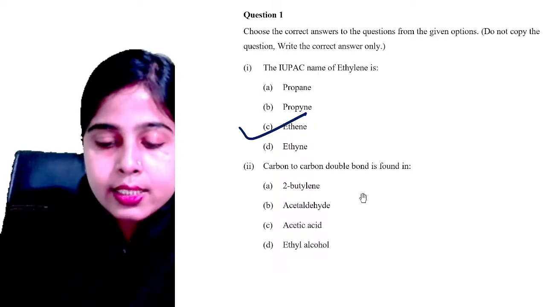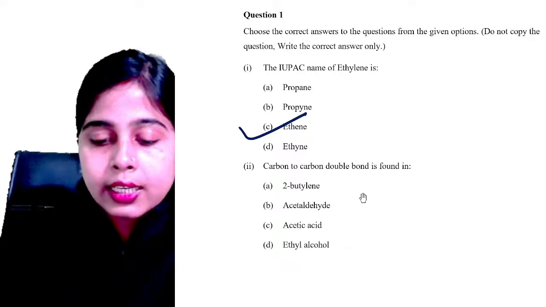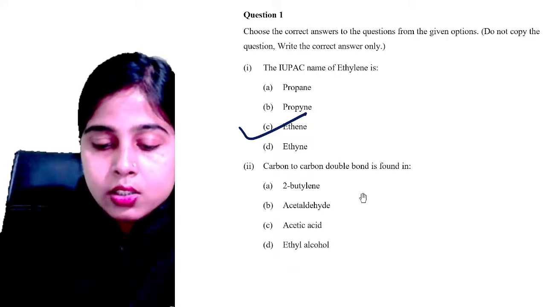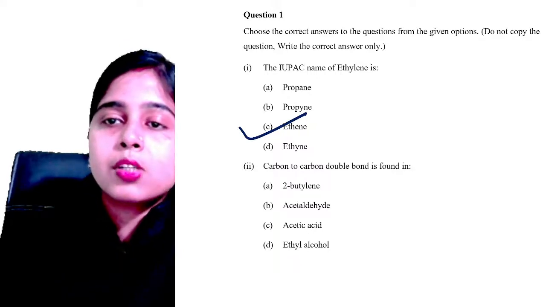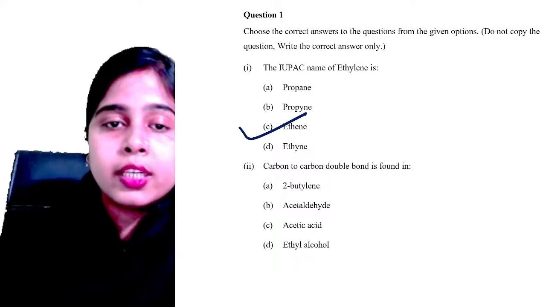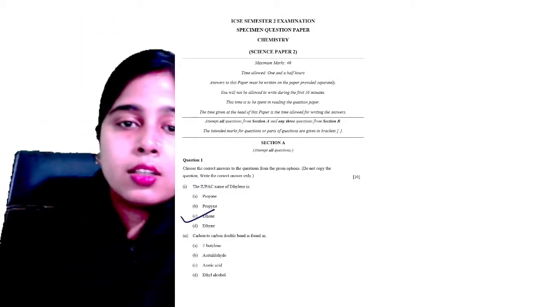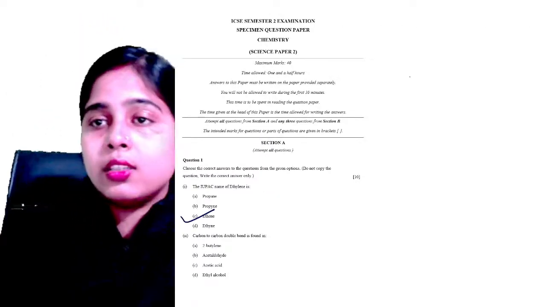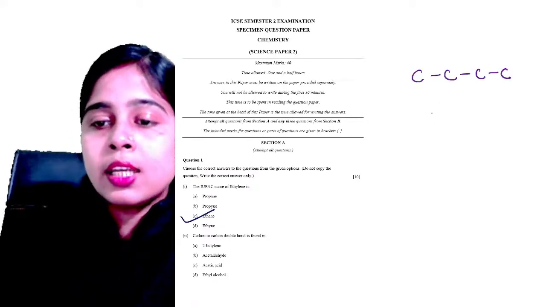Is it 2-butylene? Is it acetaldehyde? Is it acetic acid or ethyl alcohol? Everyone try to answer it. Very good, Vishal. Yes, of course, absolutely correct. It is 2-butylene. Let me show you the compound here. This is your butylene. Butylene is the common name for butene. All of you must know this.